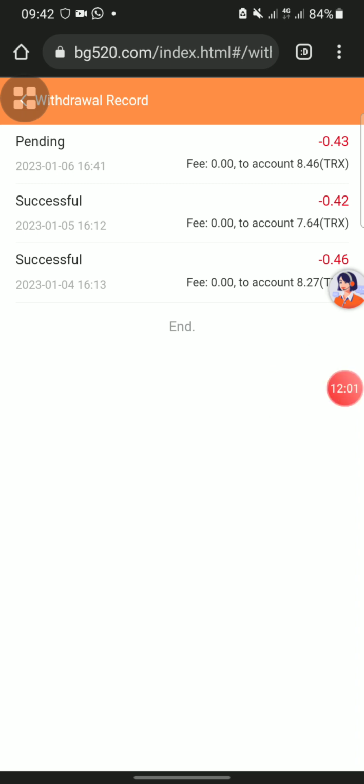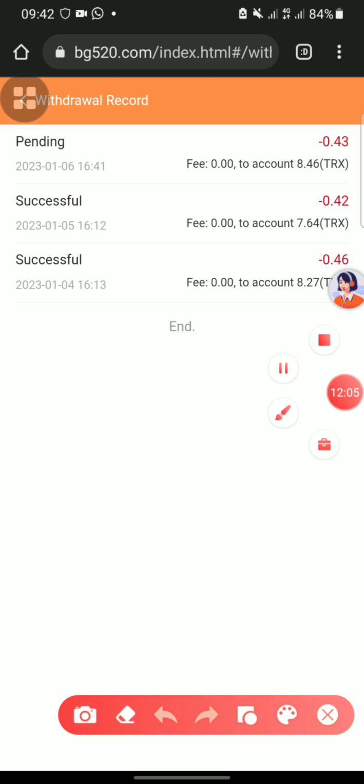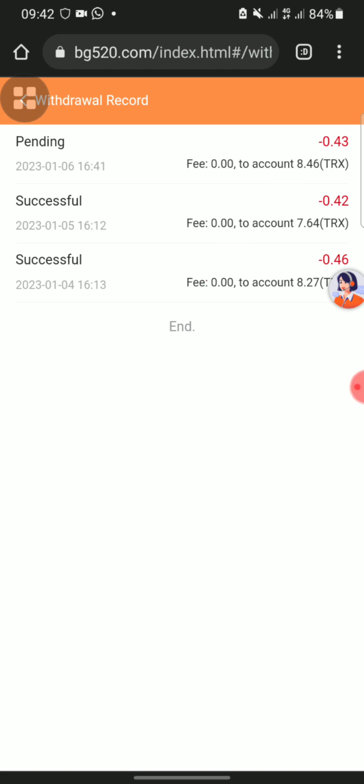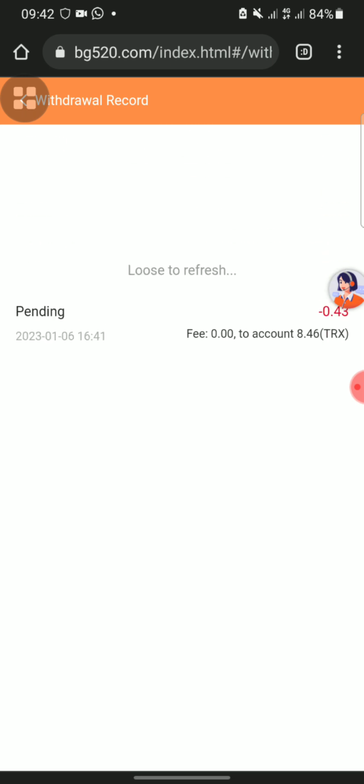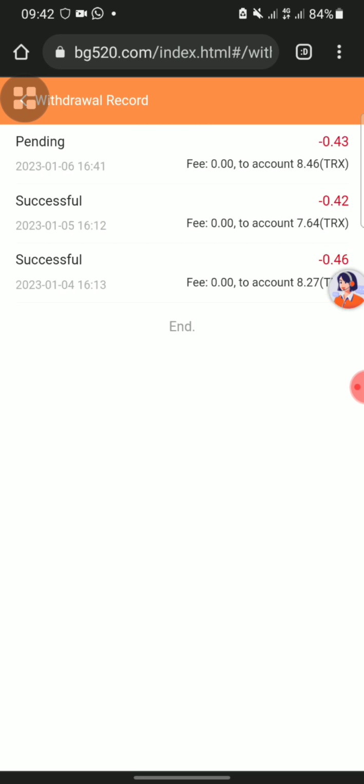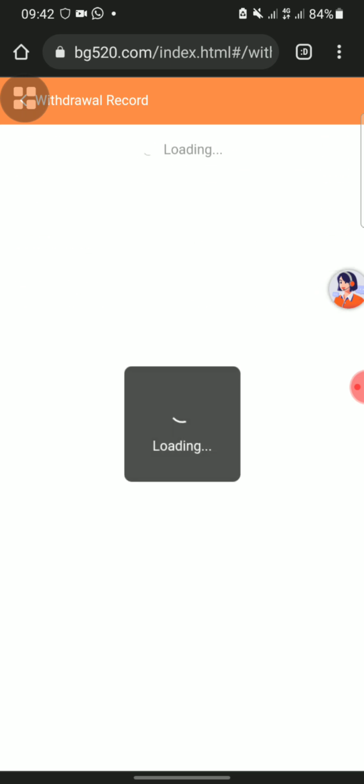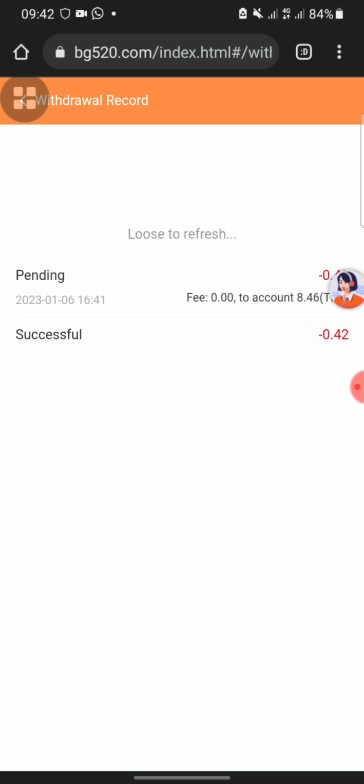You can see it at 8.46 TRS. You can see I just received 8.46 TRS. You can see this is 8.46 here. I just received it in my wallet. Let me just reload it and see if it will show successful. Let's just give it some time. So we'll keep reloading to see if the withdrawal was successful.